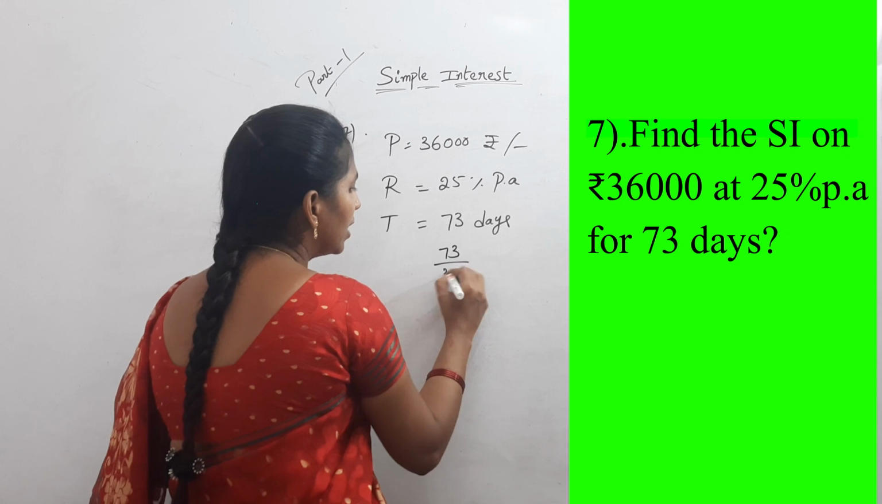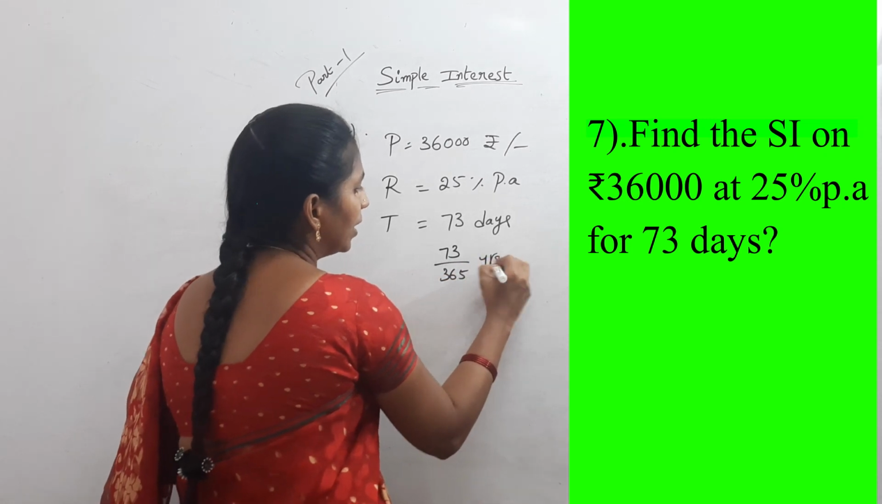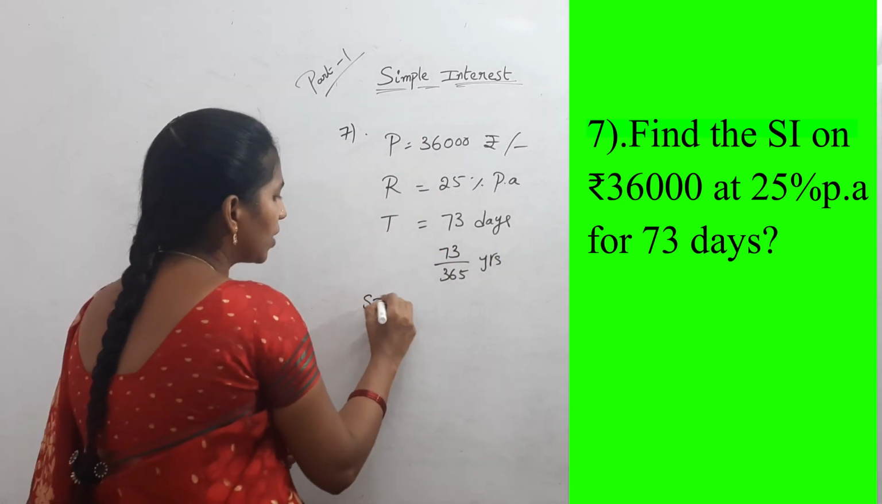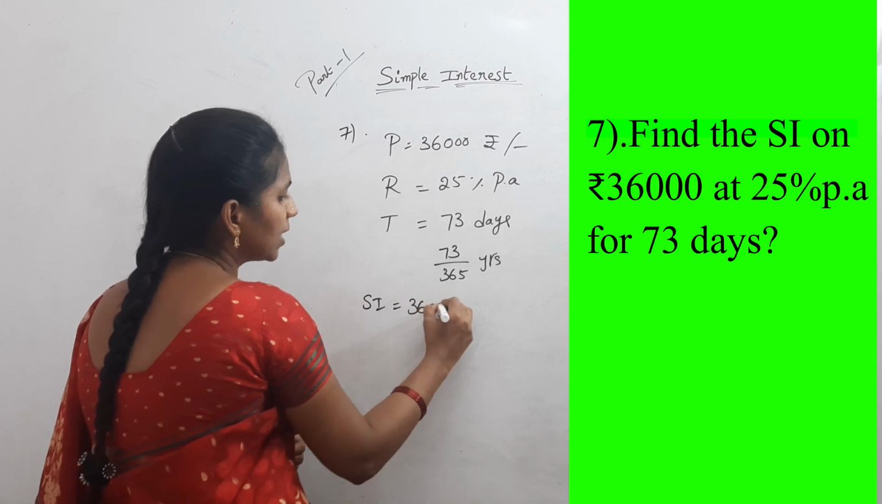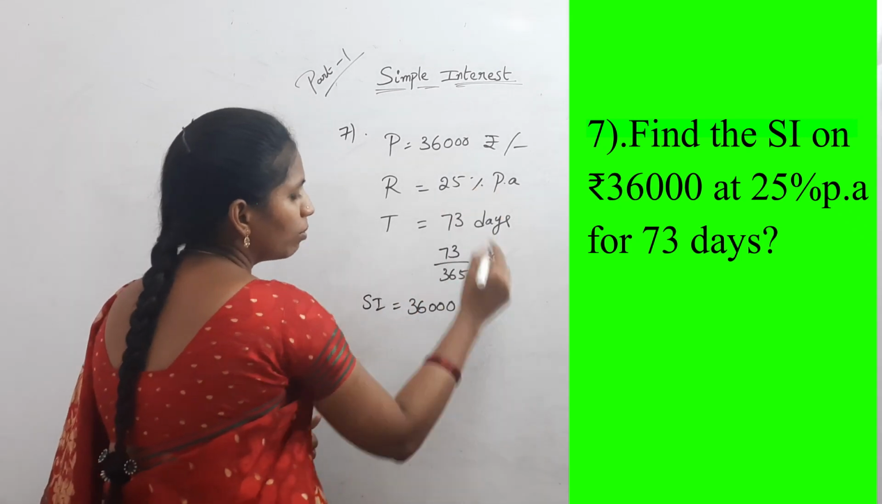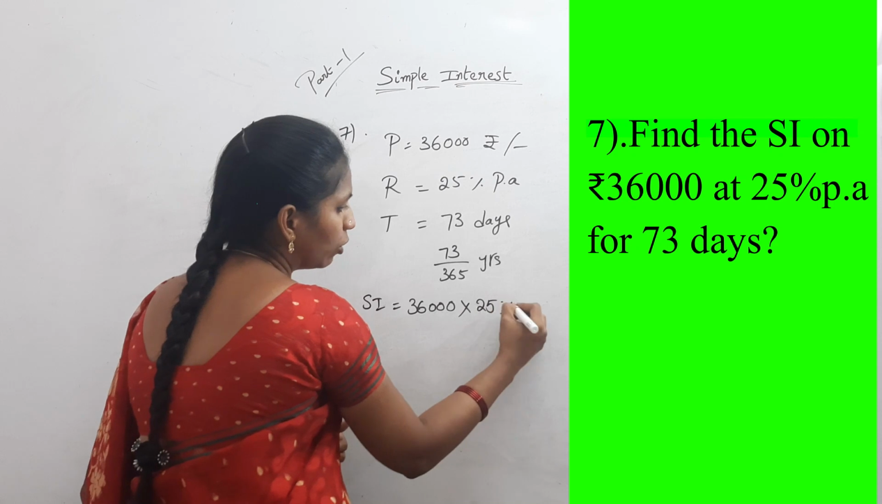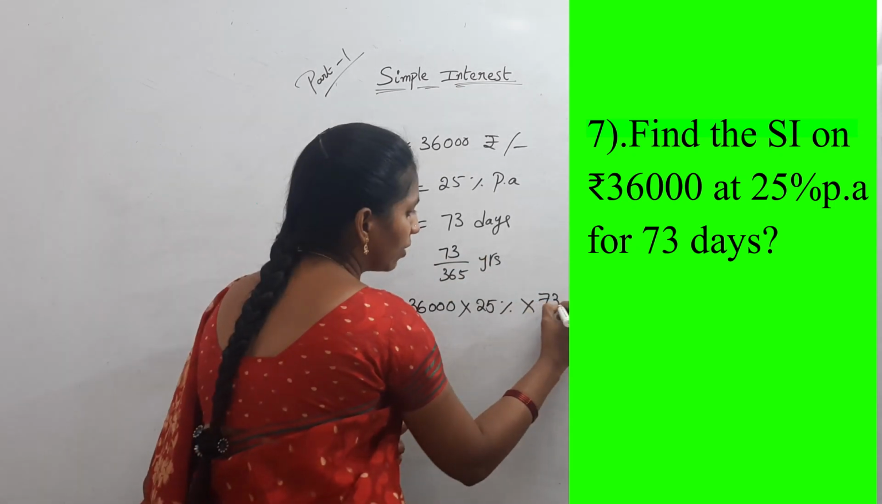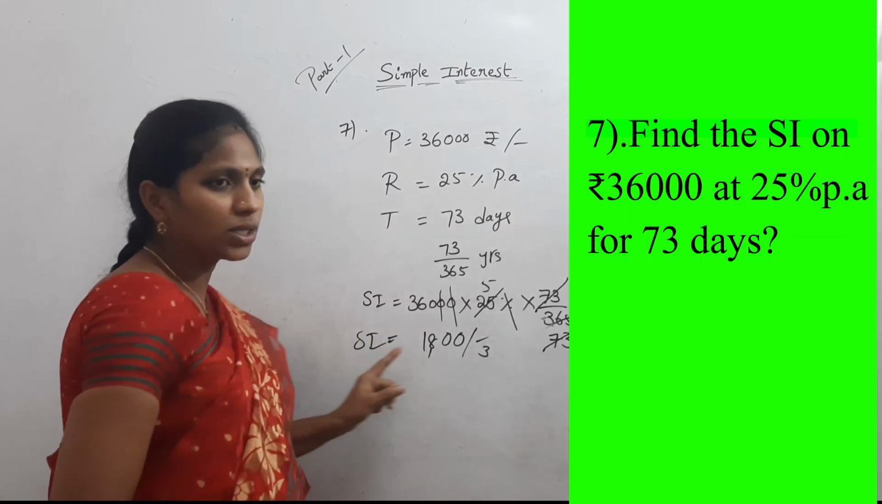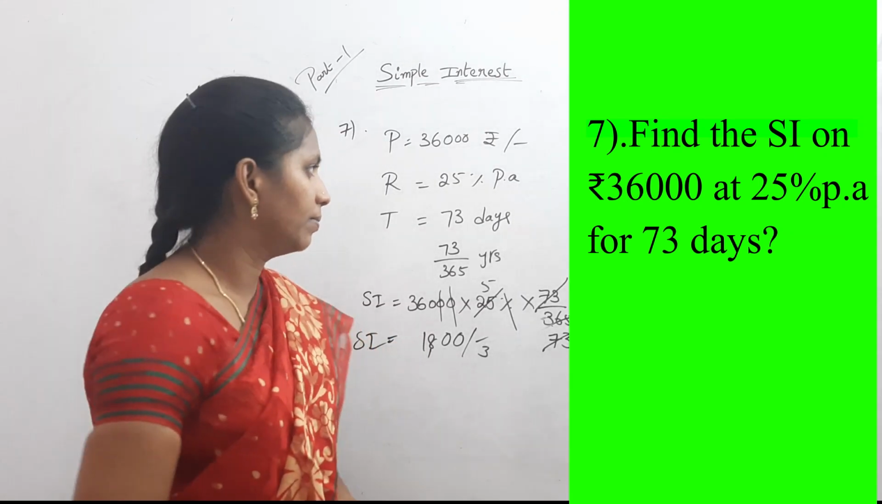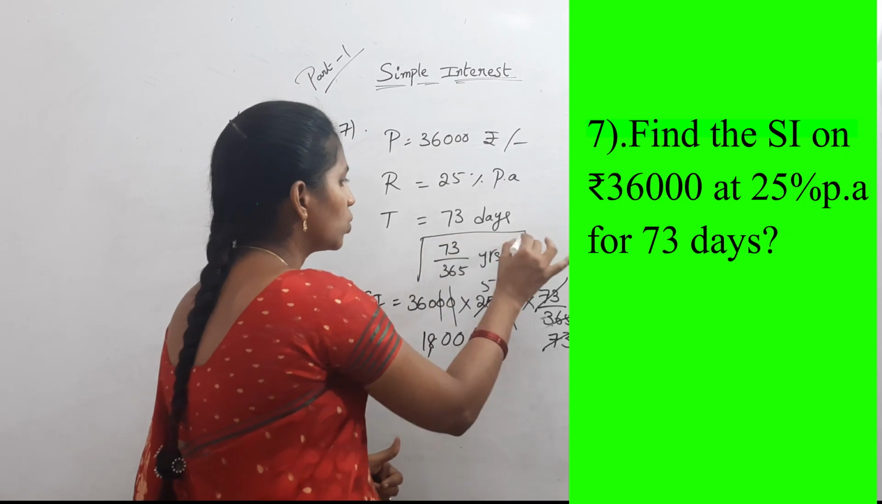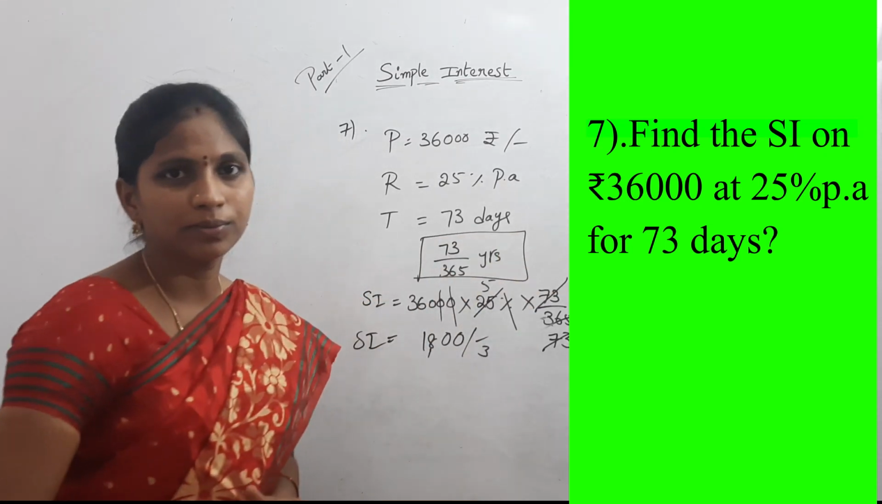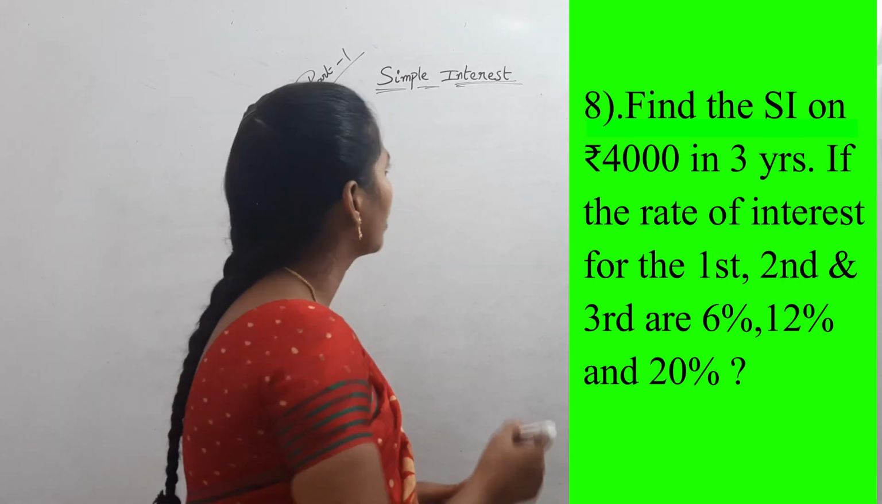73 by 365 years. Now see, simple interest SI equal to 36,000 into how much percentage? 25% into 73 by 365. What is simple interest? 1,800. This is very important in this example. See eighth question.